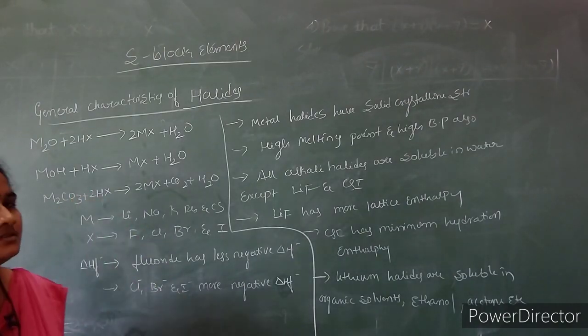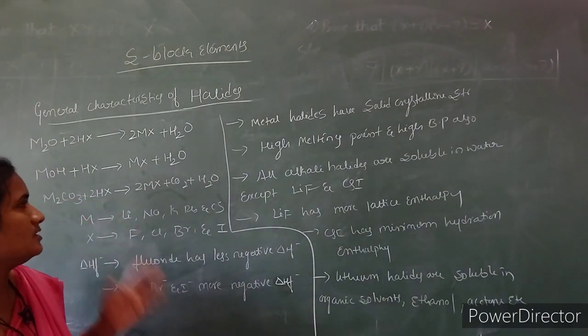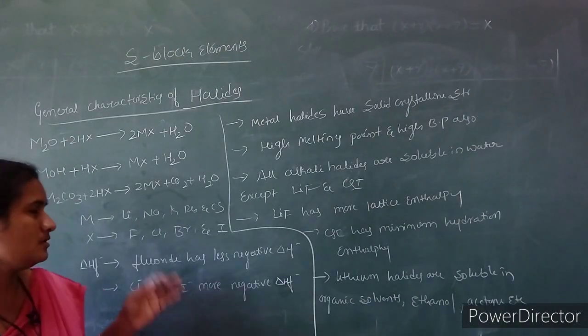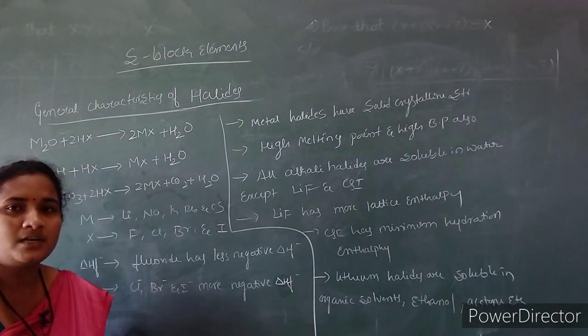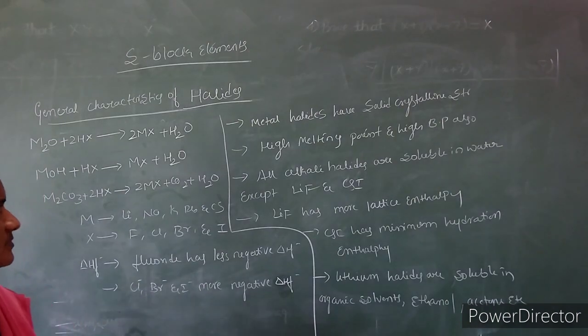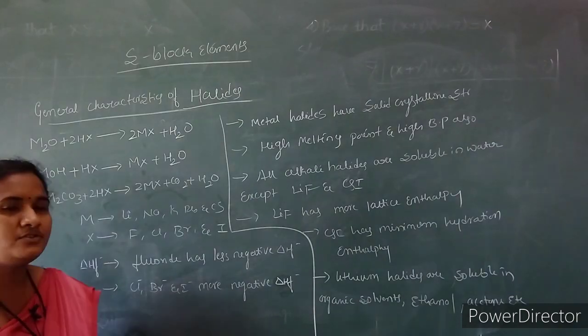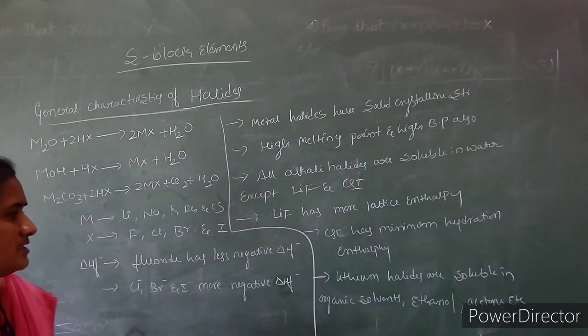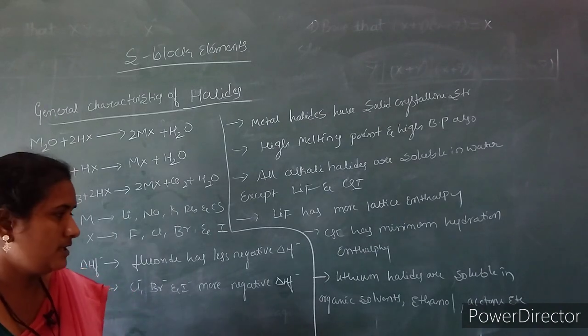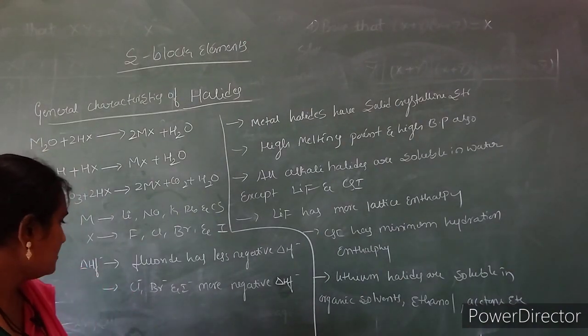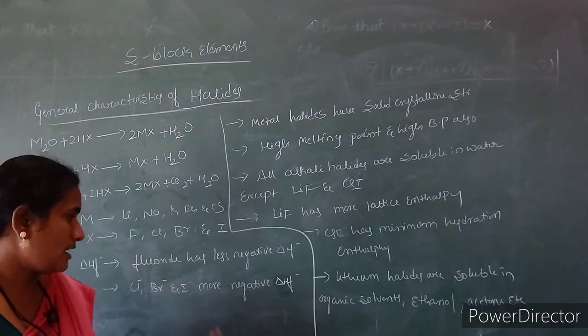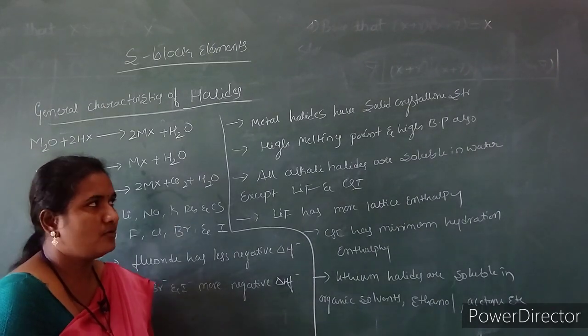We can prepare these metal halides by treating oxides, hydroxides and carbonates with hydrogen halides. We will get the formation of metal halides. The fluoride has the less negative enthalpy of formation, and the chloride, bromide and iodides have more negative enthalpy of formation.